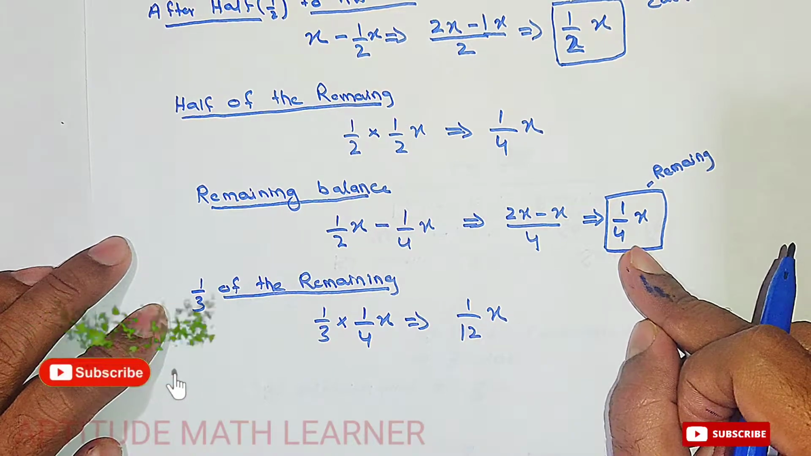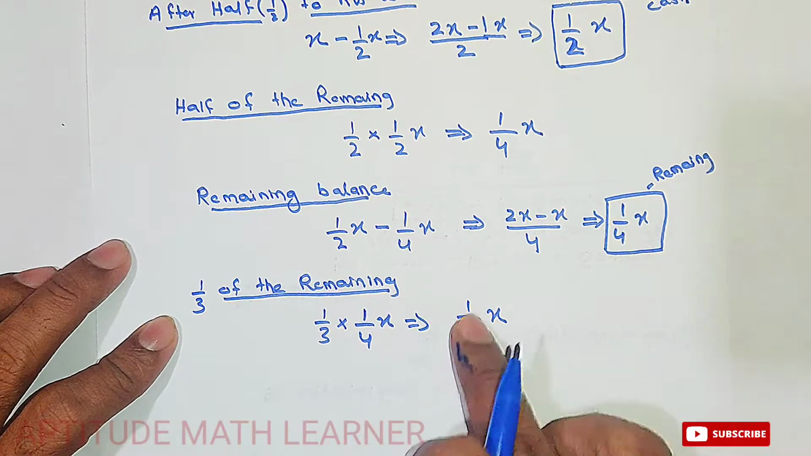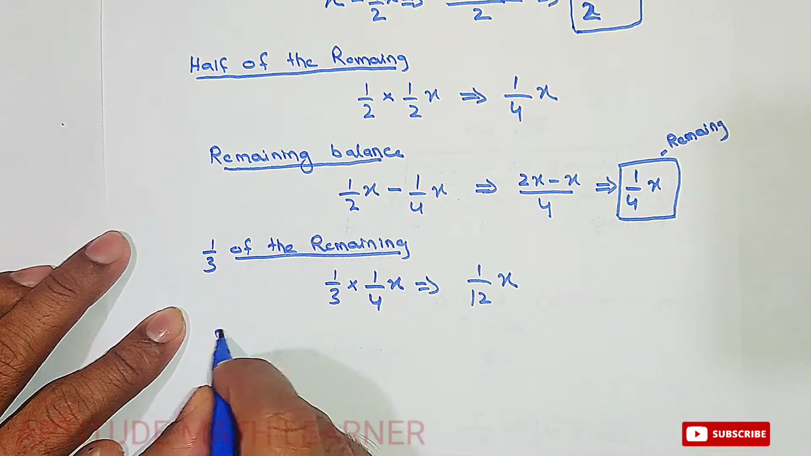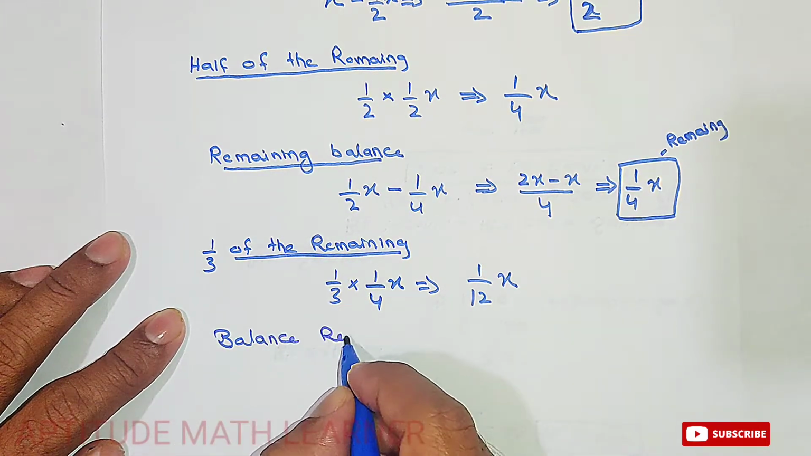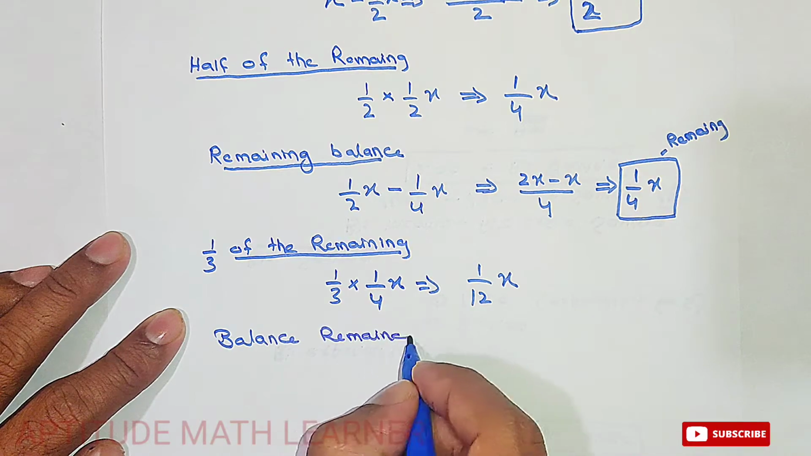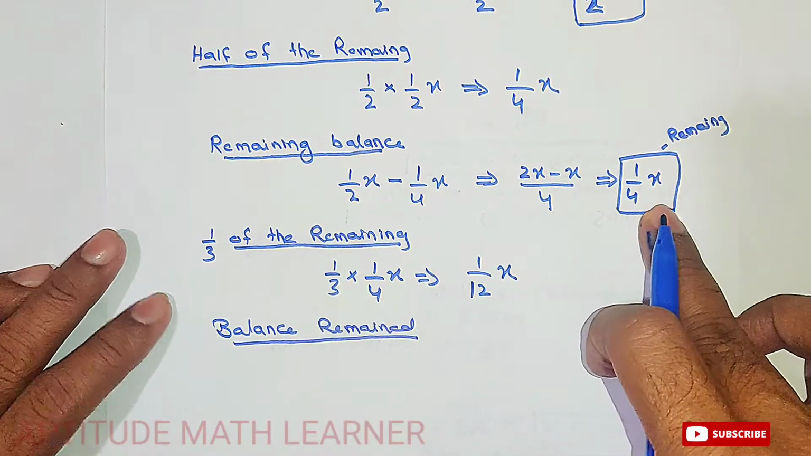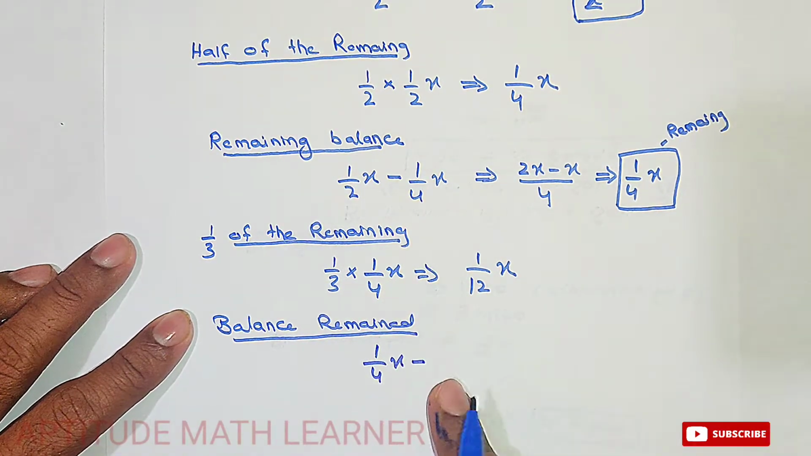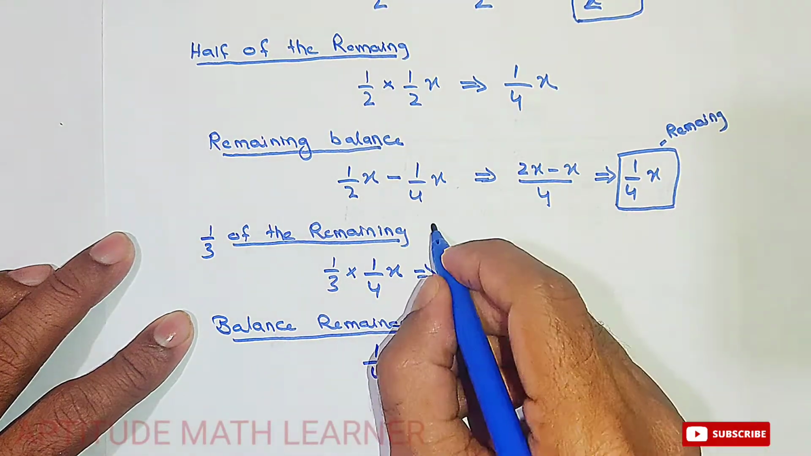So how much balance will remain now if we take half? So here we get the balance remained, so how much will it become? So here we take from the remaining balance 1 upon 4x and we take out the share of our daughter. So this is the daughter's share.